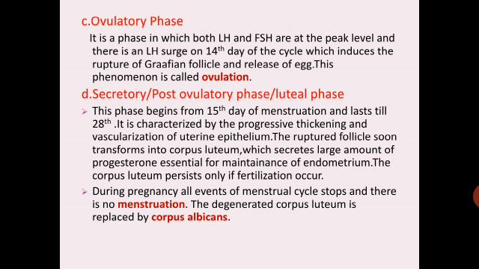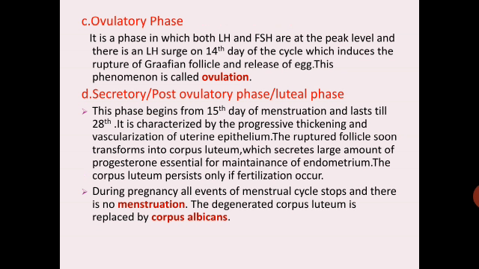The third one is ovulatory phase. It is a phase in which both LH and FSH are at the peak level. LH is nothing but the luteinizing hormone. FSH is follicle stimulating hormone. Both are at the peak level, and there is an LH surge on 14th day of the cycle which induces the rupture of Graafian follicle.